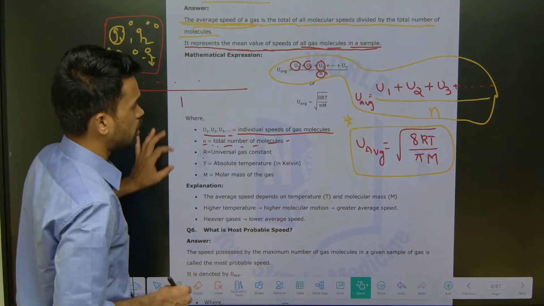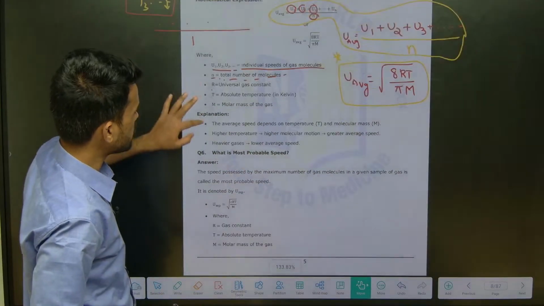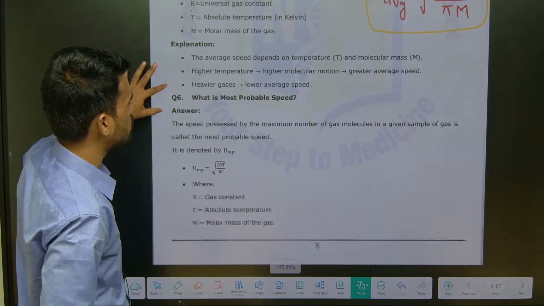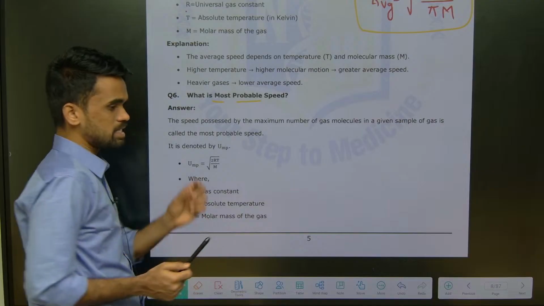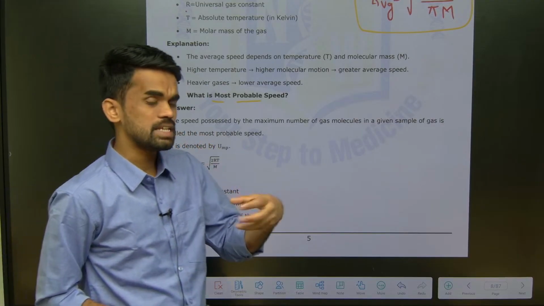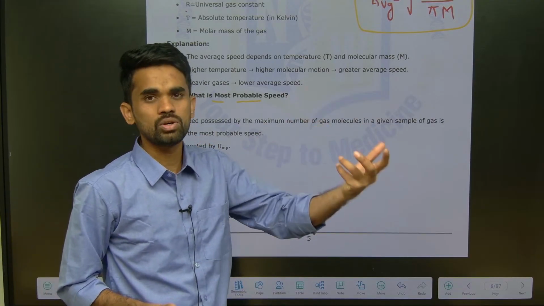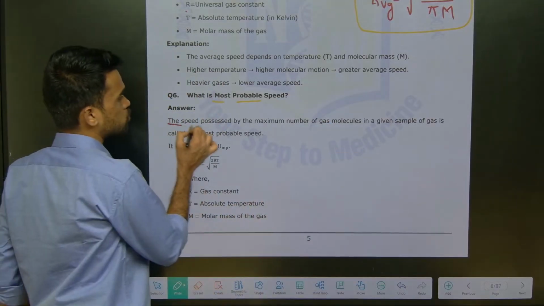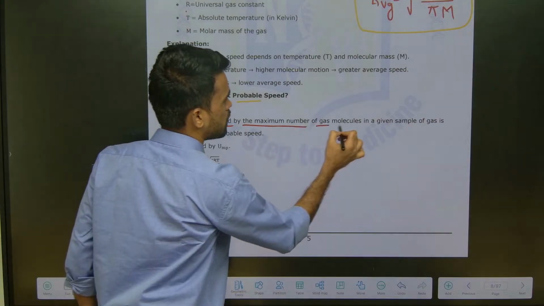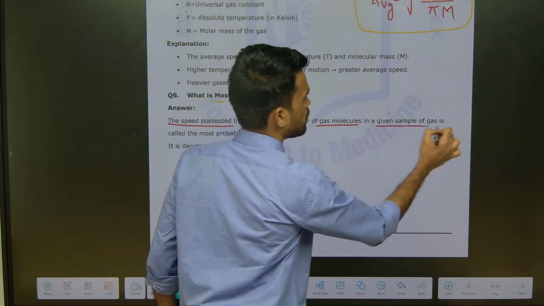Now the next one is most probable velocity. What do we mean by most probable? It is the speed possessed by the maximum number of gas molecules in a given sample of gas.